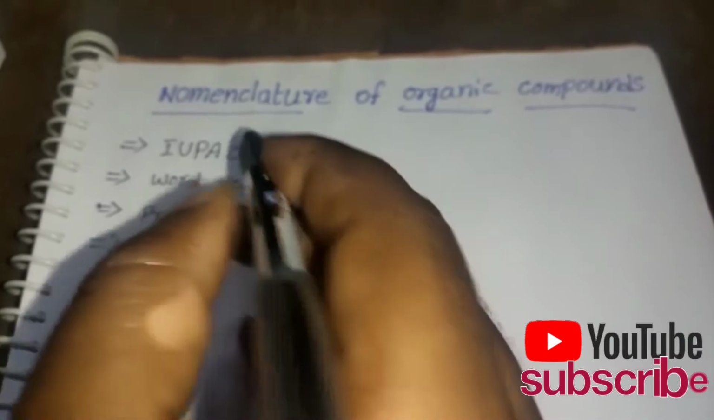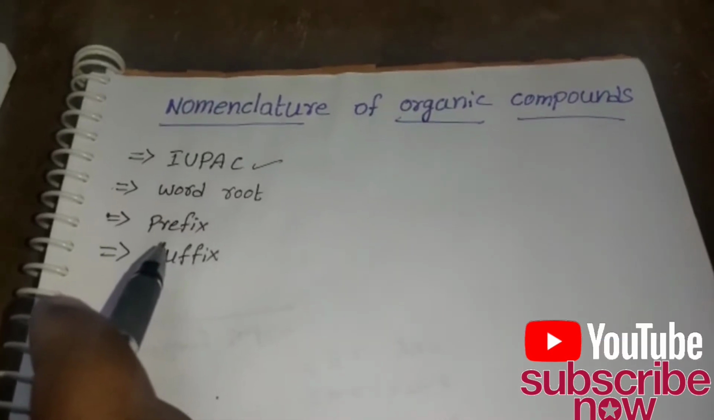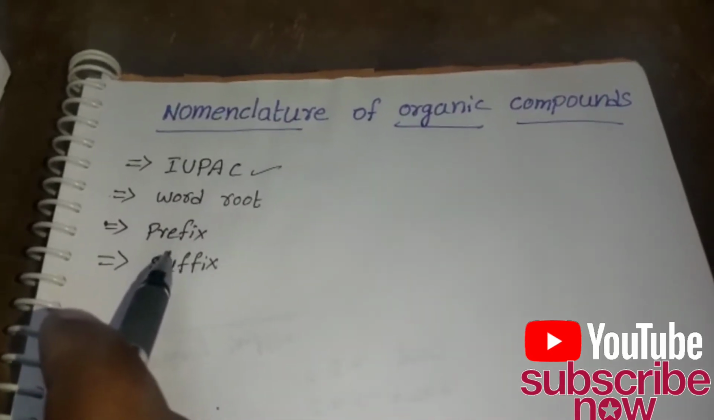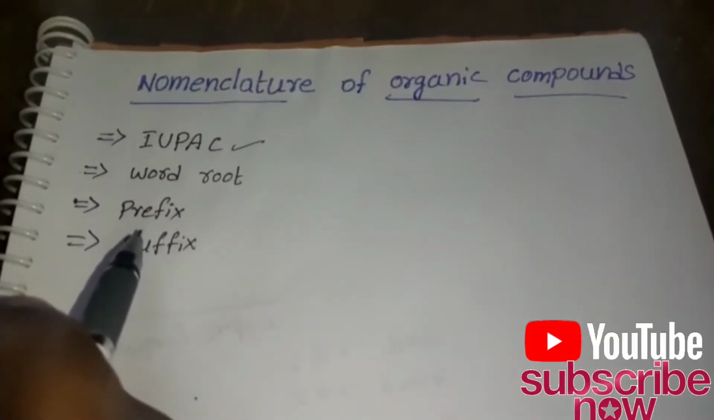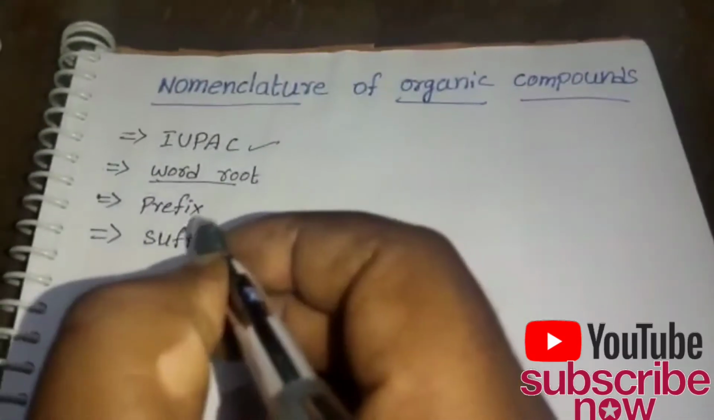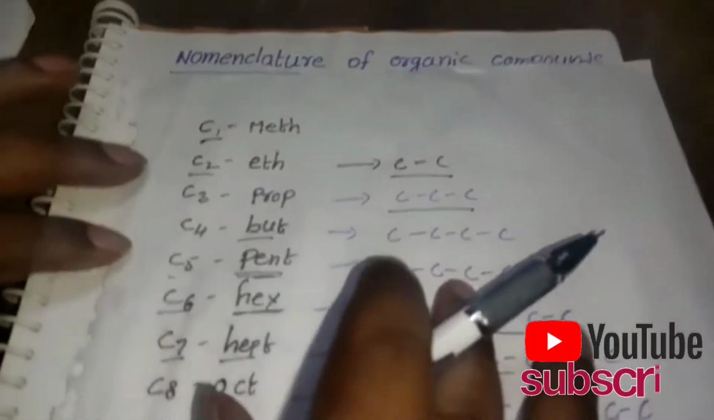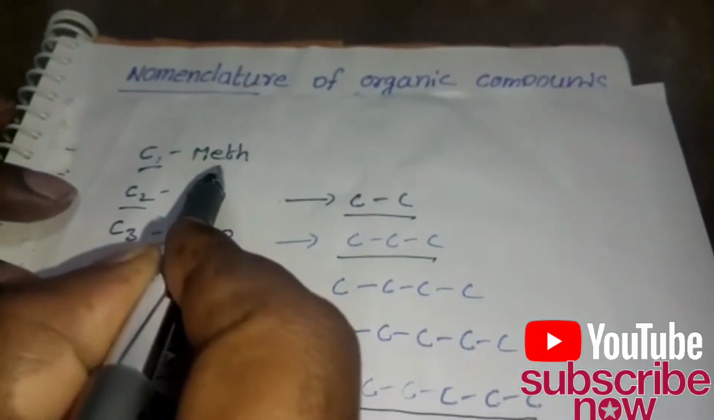So after IUPAC nomenclature, the second one is the word root. What is the meaning of word root? The number of carbon atoms present in the molecule, this part of the name is called the word root. For example, C1 means it is meth.